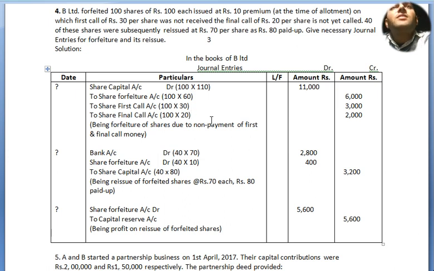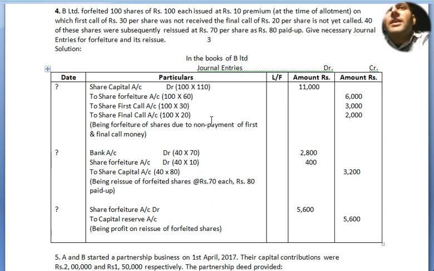Now again we have the reissue entry: bank account debited, share forfeiture account debited, to share capital account. So bank account debited 40 shares into 70 rupees, which we got 2,800. Share forfeiture account 40 shares into 10, where 10 rupees is lost since the paid up value is 80, so 400 rupees again debit.